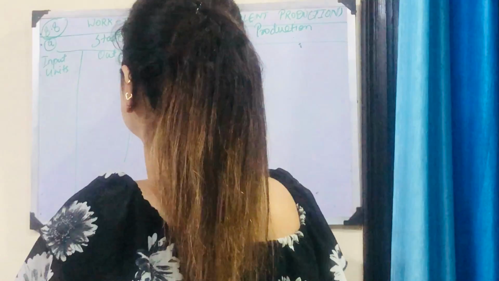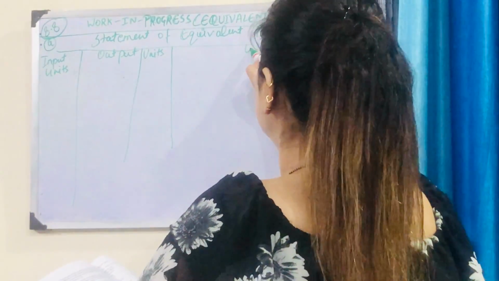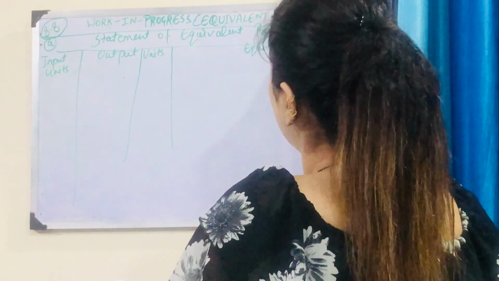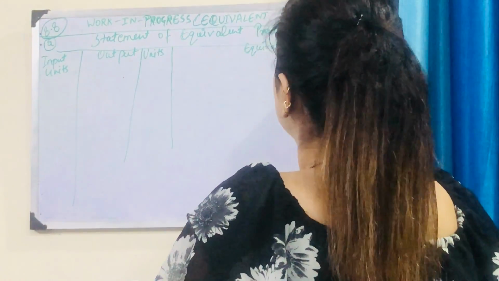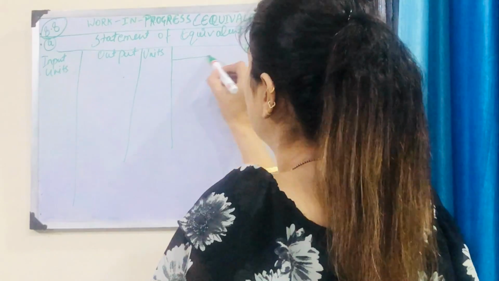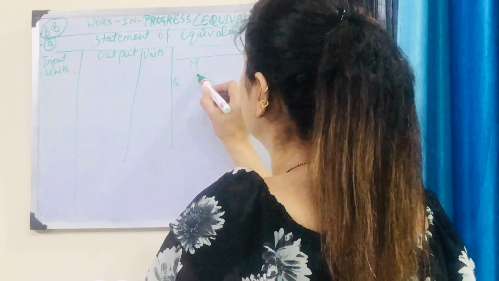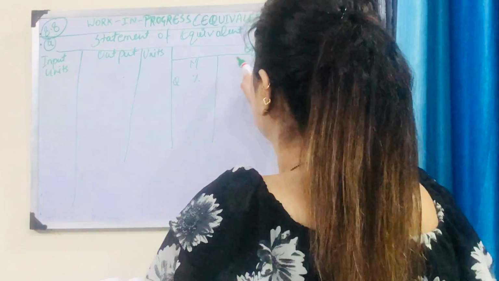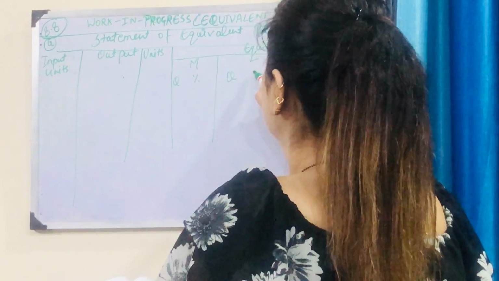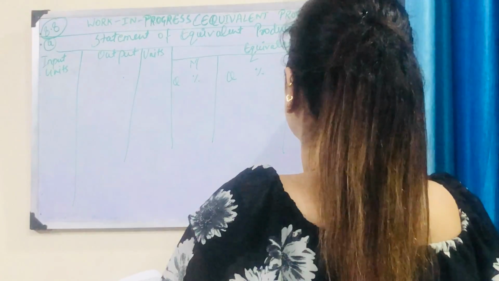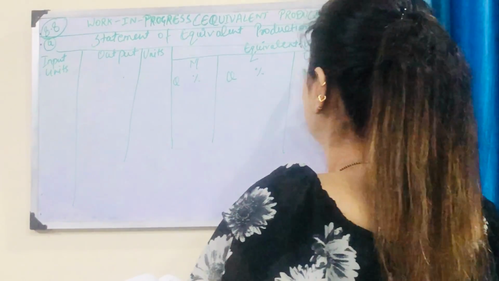In output we have units, then we have equivalent units of all the elements of cost: material with quantity percentage, labor with quantity percentage, and overheads with quantity percentage.